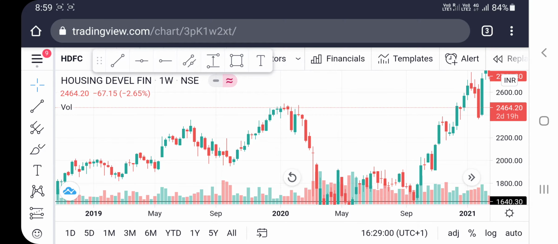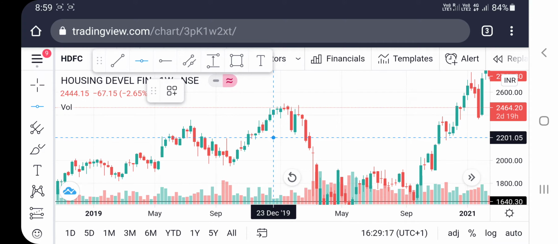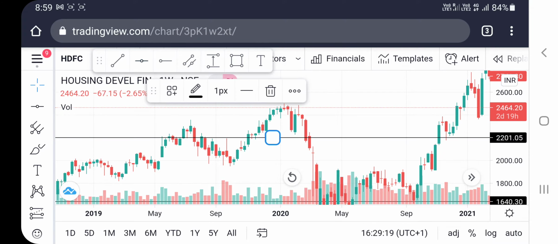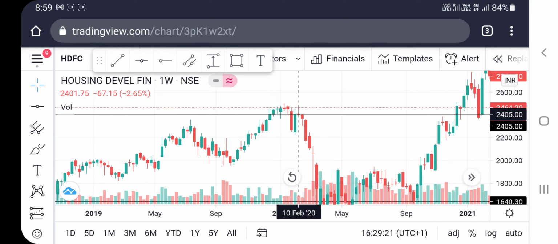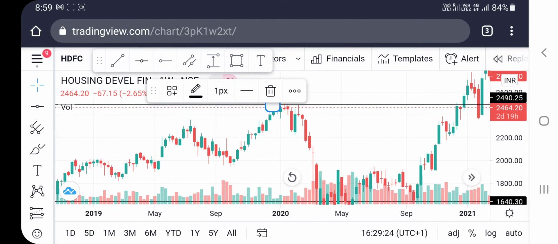Friends, we will take the Housing Development Finance HDFC stock chart, and we will see how stock support and resistance work. So firstly, the point is how we can draw the support and resistance. I am using the TradingView platform. So I will take the horizontal line and draw it at the top of that point, because the stock is facing resistance at that level.